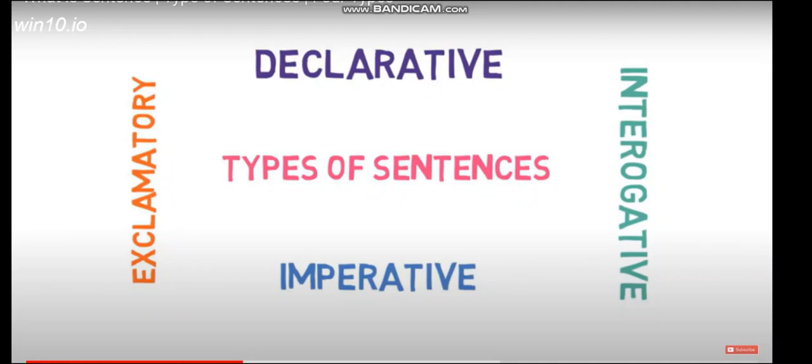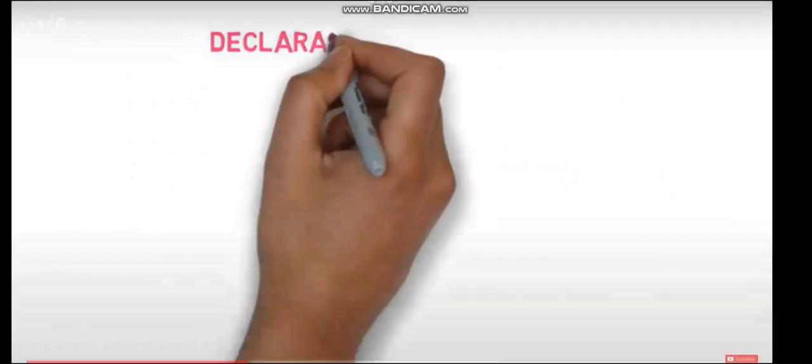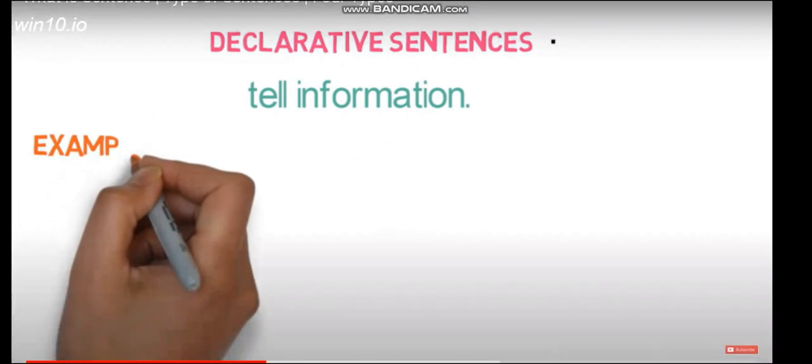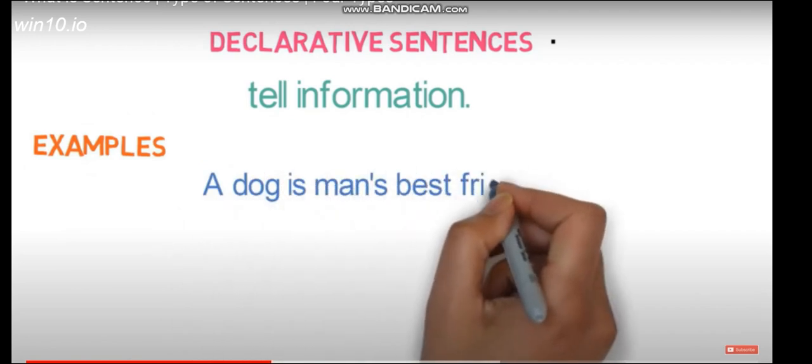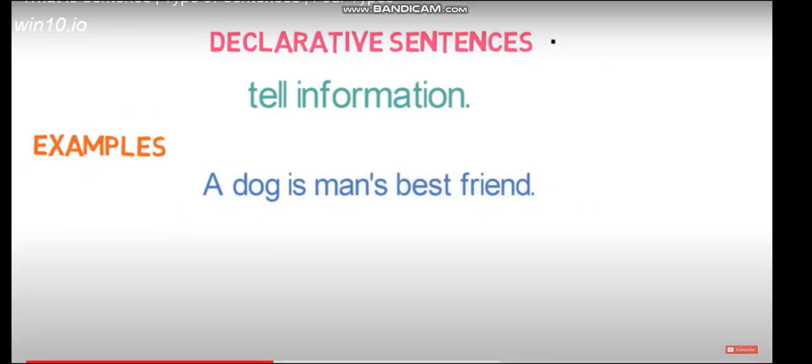Now, first of all, we'll learn about declarative sentences. Let's understand each of them. Declarative sentences tell information about anything and they end with a period. For example, a dog is man's best friend. So it gives the information that dogs are basically humans' best friend.